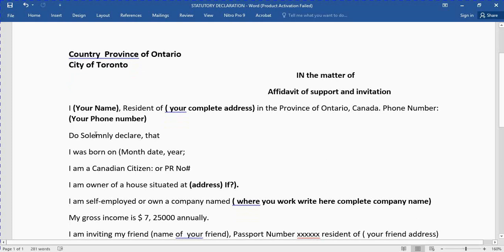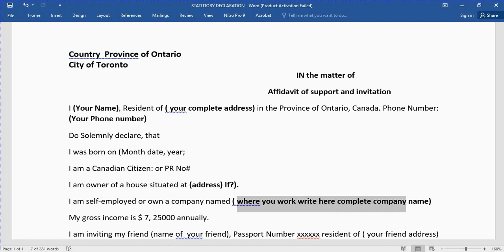After that, you have to explain here if you run a company or you are an employee. If you own a company, write down your company, or if you work, you should mention what kind of work, in which company, or what your designation is. You should explain in this pattern. Or write down your company name, address, complete telephone number, country or city. You should mention all of this information in this paragraph.